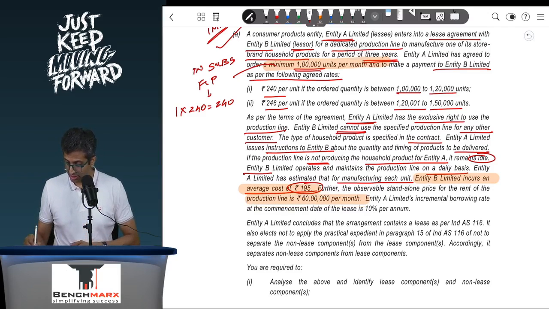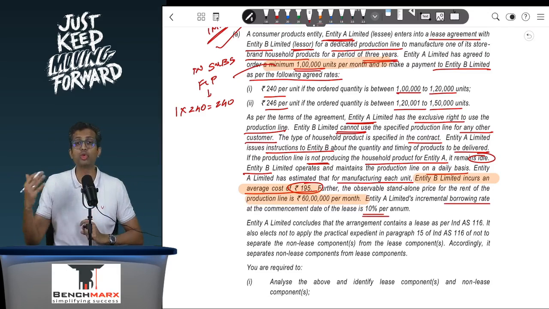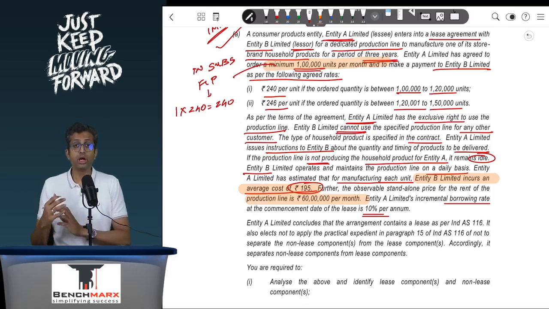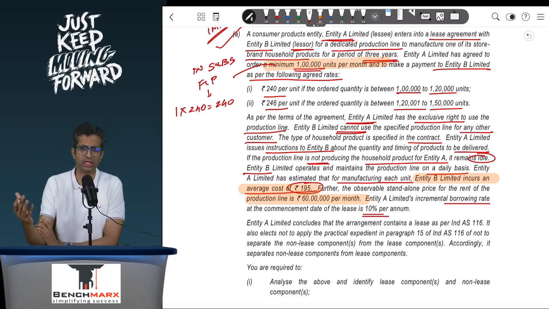Entity A's incremental borrowing rate at commencement is 10%. Now ideally you will have to allocate the payment, that is 240 lakhs, between the lease, that is a production line, and the non-lease, that is job work, in the ratio of the standalone prices.